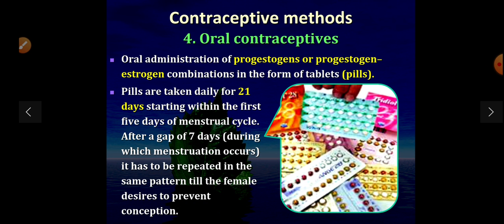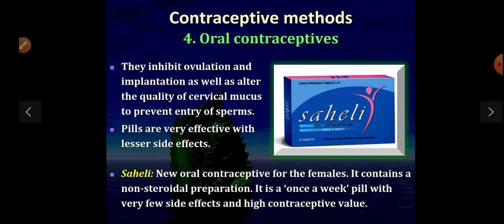After a gap of 7 days, during which menstruation occurs, that is when blood comes out, it has to be repeated in the same pattern as long as the female desires to prevent conception. They inhibit ovulation and implantation as well as alter the quality of cervical mucus to prevent the entry of sperm. Pills are very effective with fewer side effects.